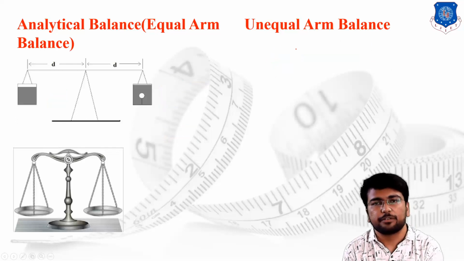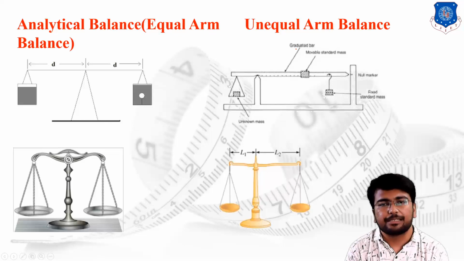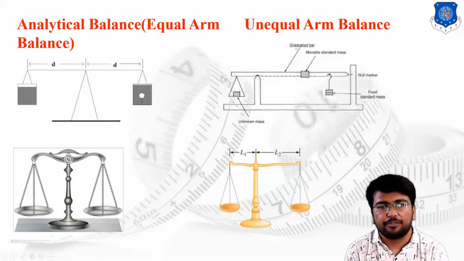To do so, we are using the unequal arm balance. The figure shows the basic concept of the unequal arm balance, how we can use it. As you can check from the figure, the pivot point has two different lengths, L1 and L2.